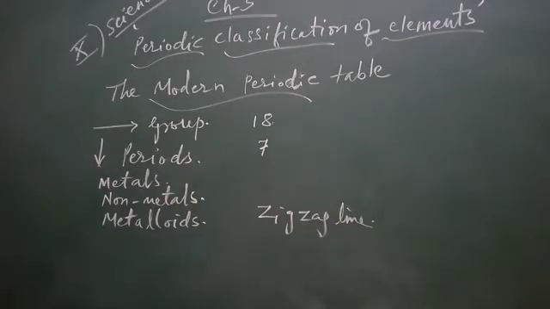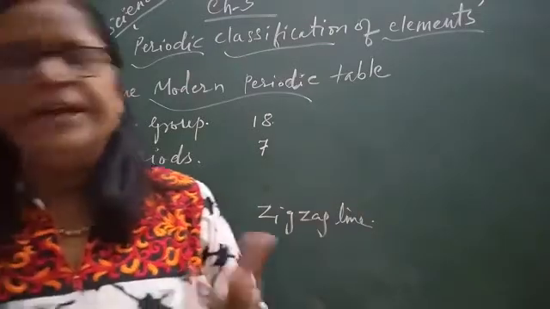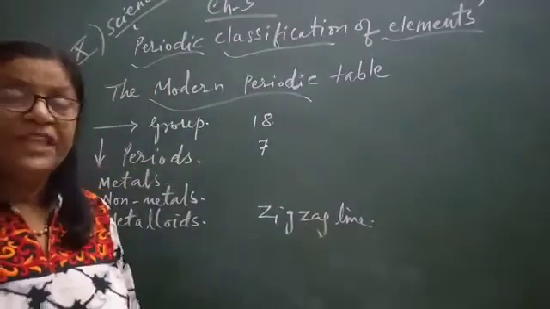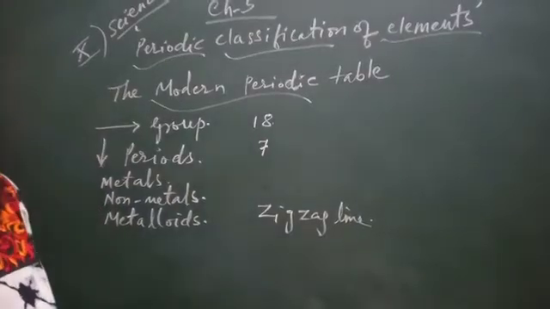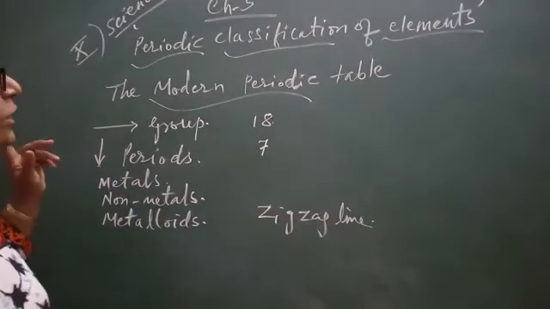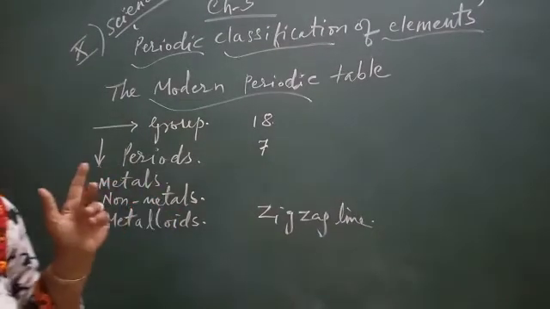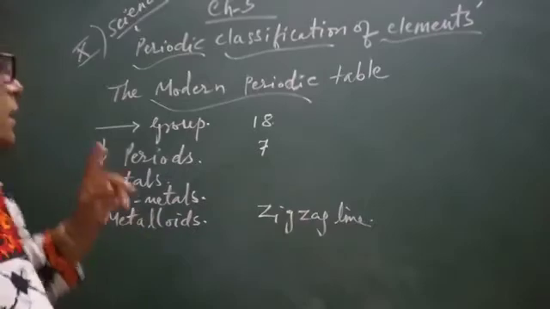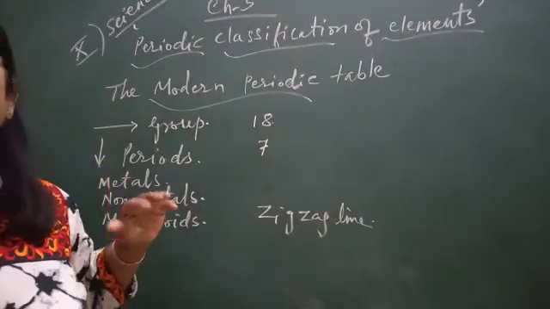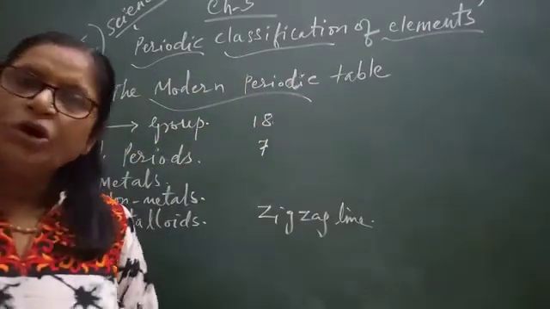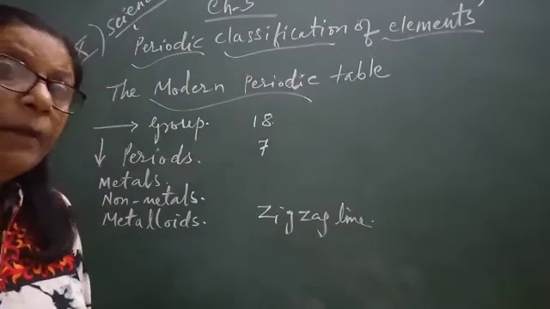Good morning, students. Last time we completed Dobereiner's triads, then Newlands' law of octaves, then Mendeleev's periodic table, its limitations and achievements. But there were some mistakes, because at that time only 63 elements were known. So after a long time, after the discovery of the noble gases, inert gases, and atomic mass, the periodic table was again changed, that is known as the modern periodic table, that was based on the atomic number.